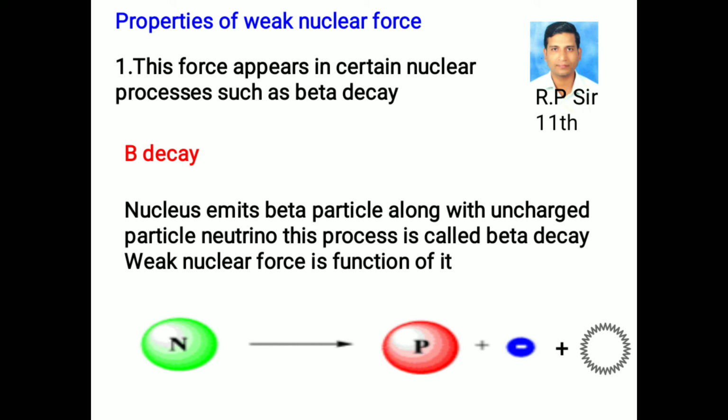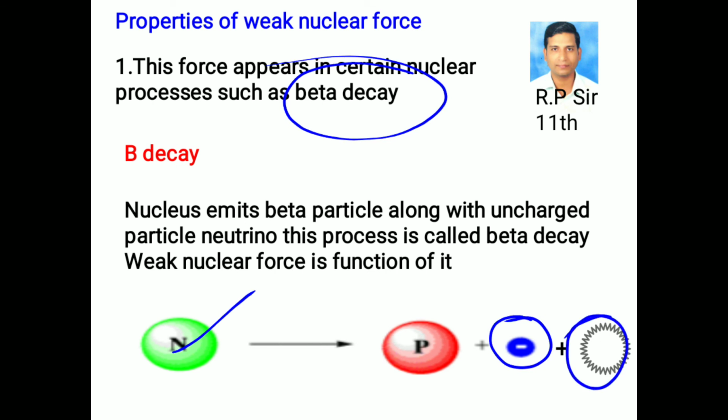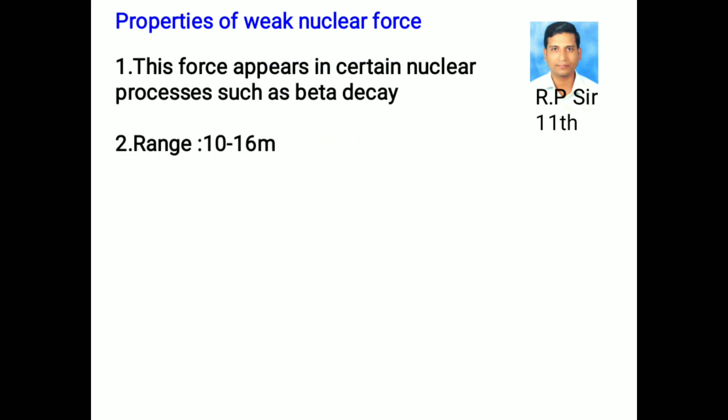Properties of weak nuclear force. This force appears in certain nuclear processes such as beta decay. In beta decay, nucleus emits beta particle along with uncharged particle called a neutrino. This process is called beta decay. Weak nuclear force is a function of it. The range of the weak nuclear force is 10^-15 meters. Strength 10^-13.